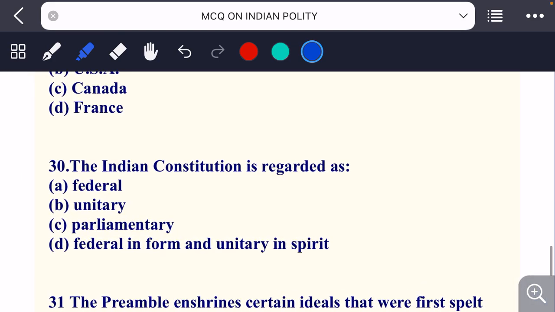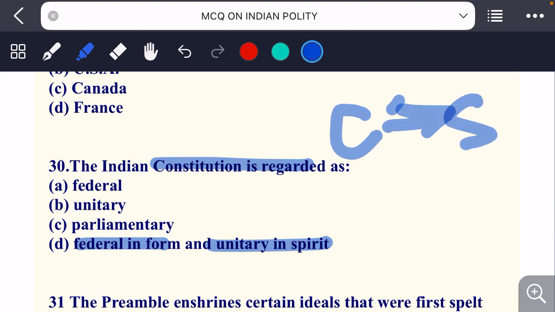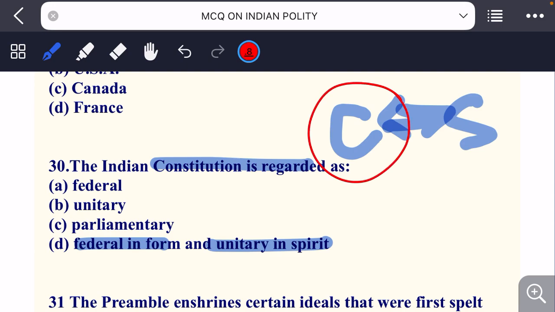The Indian Constitution is regarded as: federal, unitary, parliamentary, federal in form and unitary in spirit. The Indian Constitution is regarded as federal in form and unitary in spirit because if we look at it, the power is shared between center and states, but more power is in the hands of center. Center can anytime take away the powers of state. Okay,